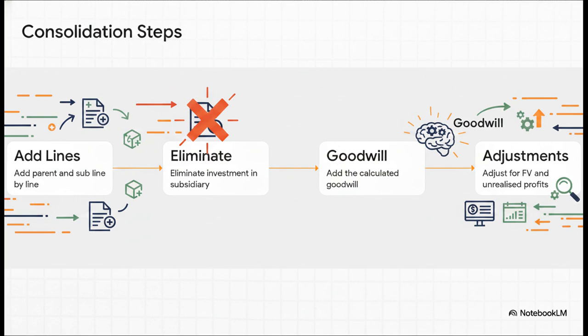Step 2, we literally cross out the parent's investment in subsidiary line item because you can't be invested in yourself. Step 3, we drop in that Goodwill figure we just calculated. And Step 4, we make our granular adjustments for fair values and unrealized profits. Just like that, the separate entities vanish and the unified group emerges.